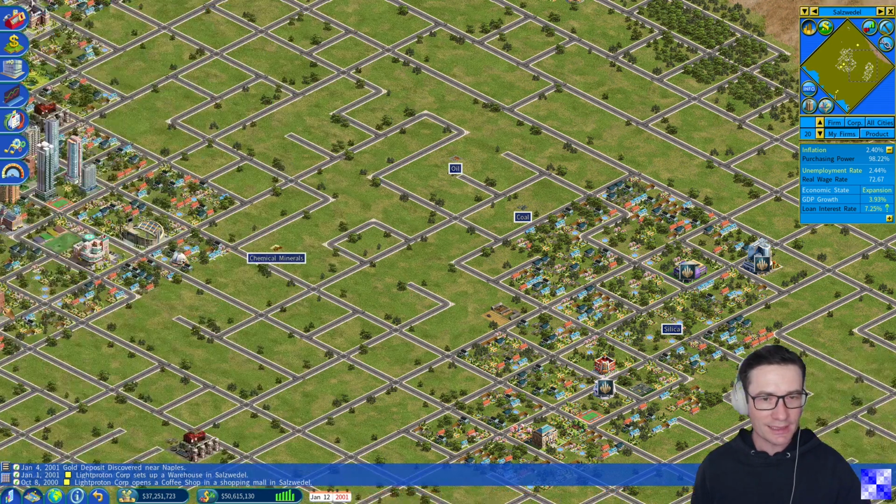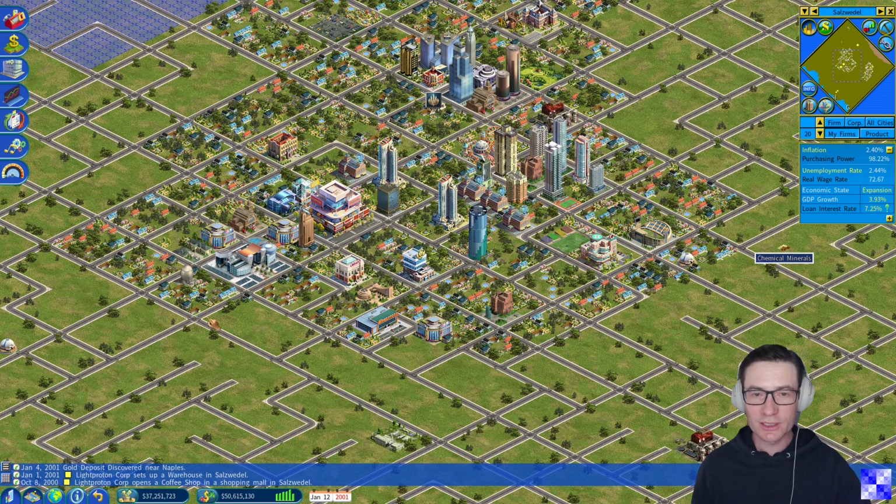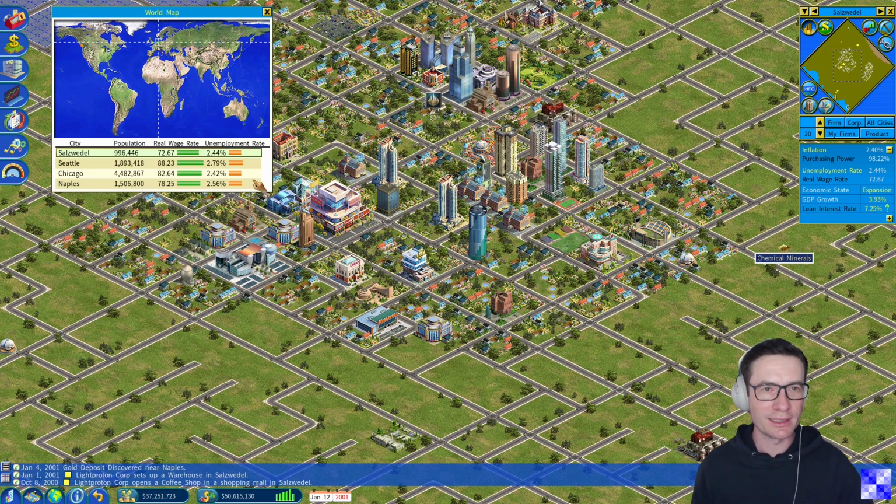Before directly setting up a new fast food restaurant and starting to build up our fast food chain, we will first of all remind ourselves of the environment we will play in. Here on the world map, we see that we have one city, Salzwedel, which is a smaller city with a population of less than 1 million inhabitants, two medium-sized cities with a population of more than 1 million inhabitants, and one large city, Chicago, with a population of more than 4 million inhabitants.